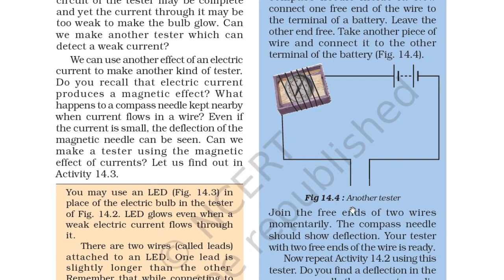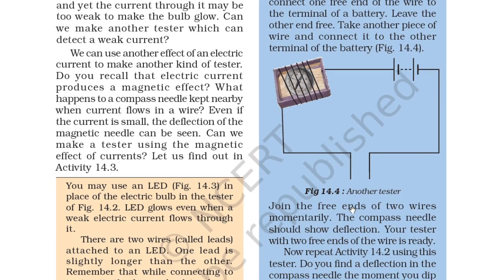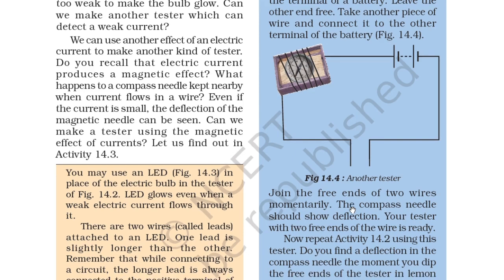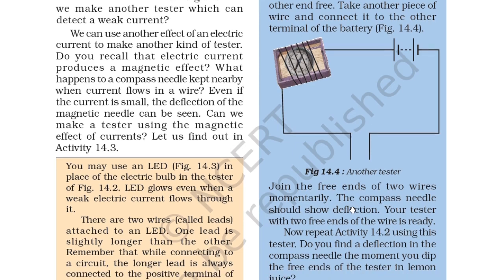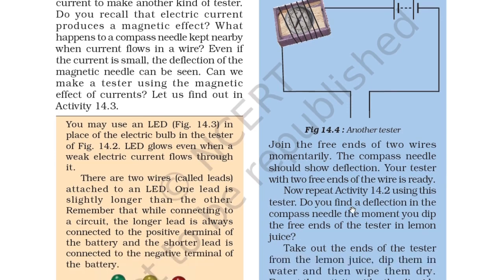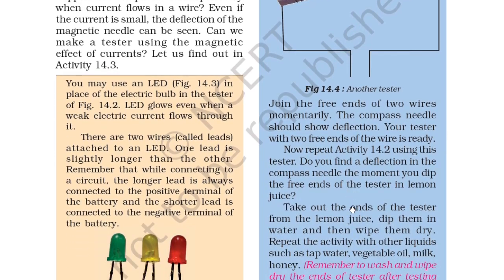So we can use another effect of an electric current to make another kind of tester. Do you recall that? Electric current produces a magnetic effect. So we have learned that. What happens to a compass needle kept nearby when the current flows in a wire? Even if the current is small, the deflection in the magnetic needle can be seen. Can we make a tester using the magnetic effect of current? Let us find out in Activity 14.3.